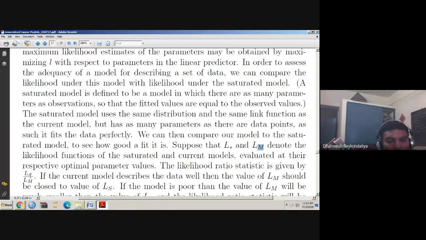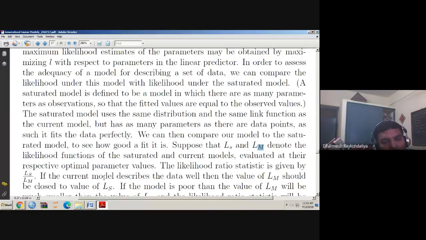Remember the second semester classical theory of inference. You have taken the likelihood under H naught and the likelihood under the alternative hypothesis. You call them L small omega, and under the entire parametric space you call it L capital omega. And you have taken the ratio of the likelihood under the null hypothesis divided by the likelihood under the entire parametric space. So you call it a likelihood ratio test.